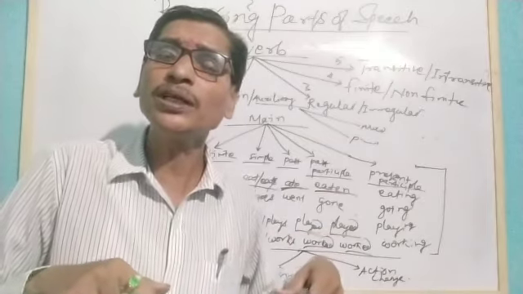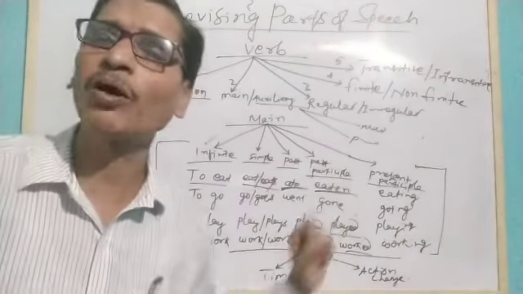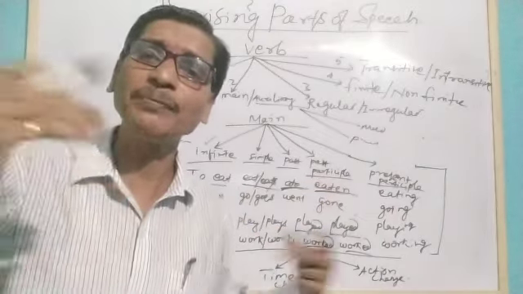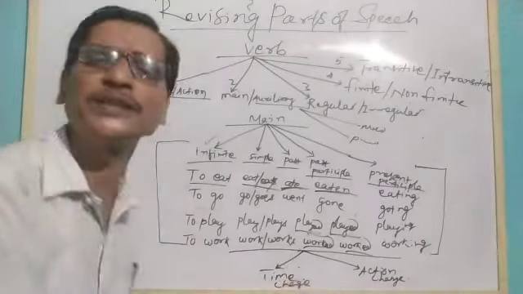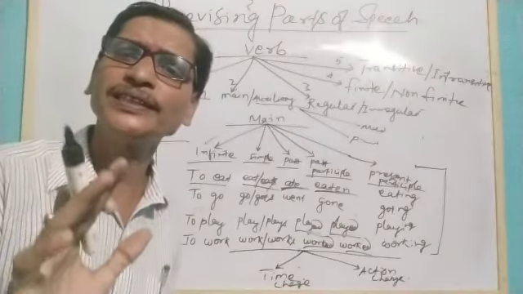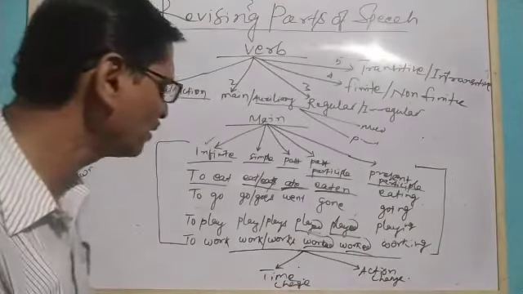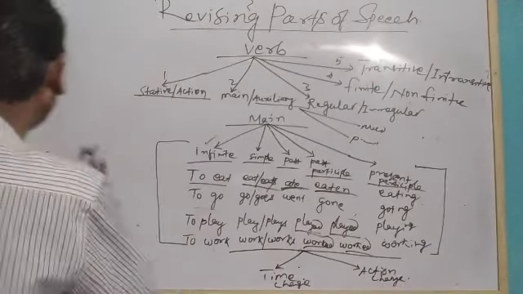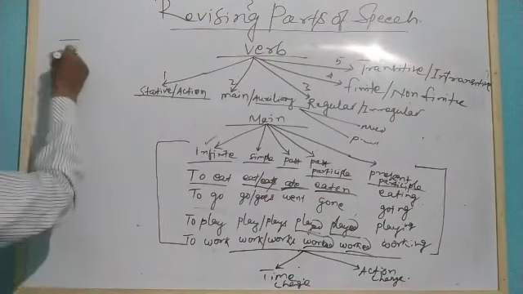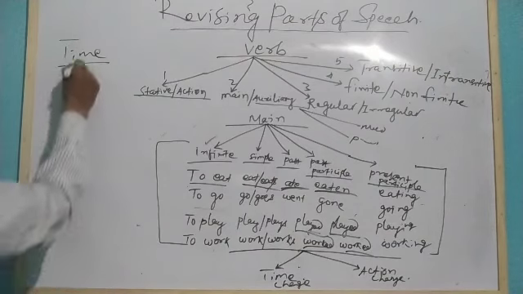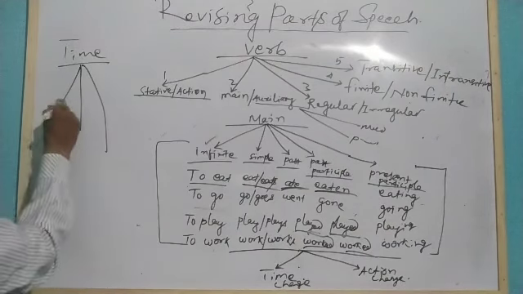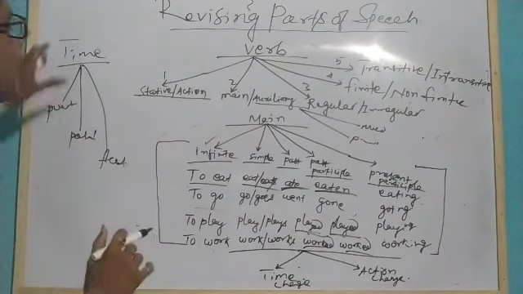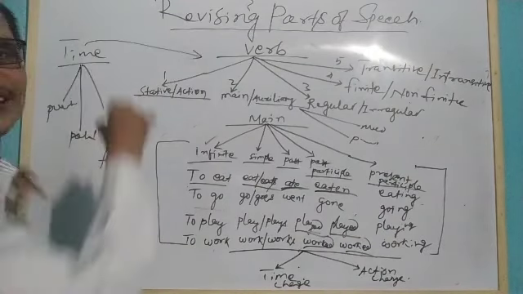But the question comes here: why do the forms of a verb change? Basically, as I have told you, there are two causes responsible for the changes in the forms of a verb. One is time change. We have three different times: present, past and future time. When time changes, the forms of the verb change.